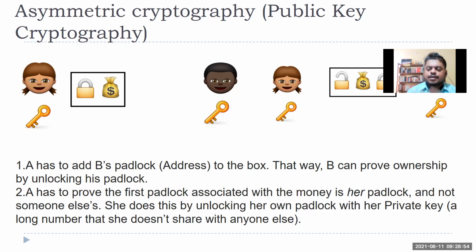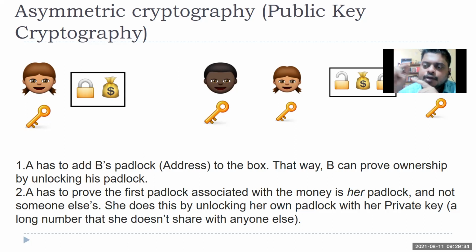So think in this way. I have, let's say, a certain number that is very confidential. Nobody knows it. I have written it down on a piece of paper. That actually happens if you are storing your digital currency in cold storage, like a cold wallet. In that case, they give you certain numbers. That is your private key. Ideally, you should store it inside your house so that nobody knows it. So you have a certain number which is very confidential to you. That is a private key.